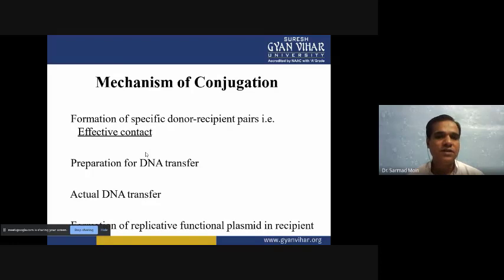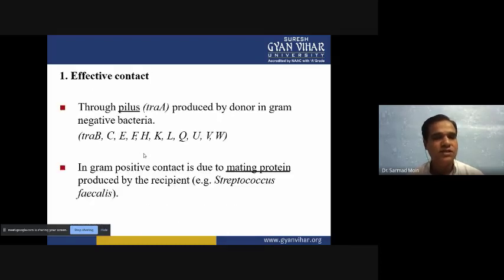Now we will come to how conjugation occurs. We divide conjugation into various stages, and we will study these stages in detail. The formation of a specific donor-recipient pair is the first step. The second step is preparation for DNA transfer. The third step is the actual DNA transfer. Then the transfer of the replicated functional plasmid from donor to recipient. One by one we will see these steps.